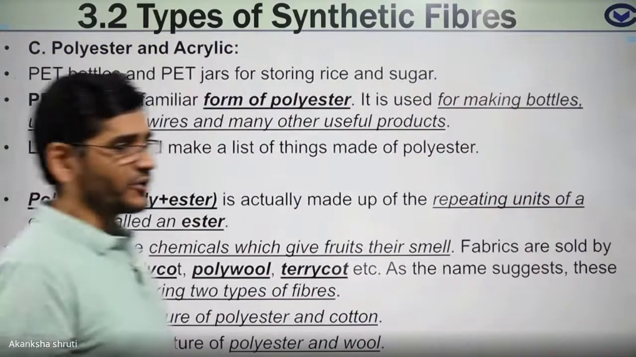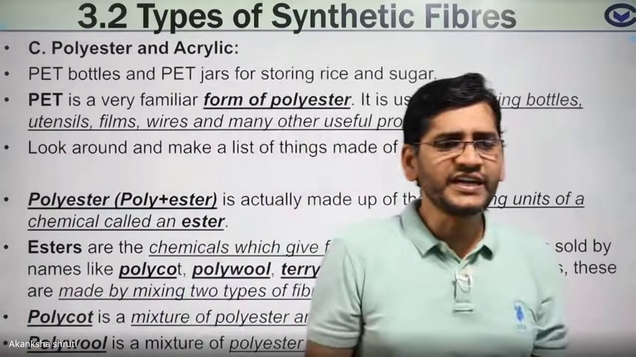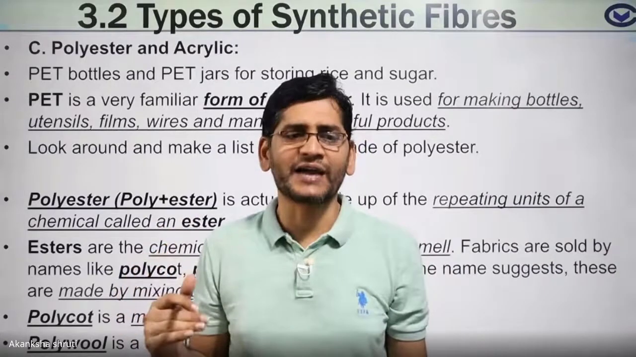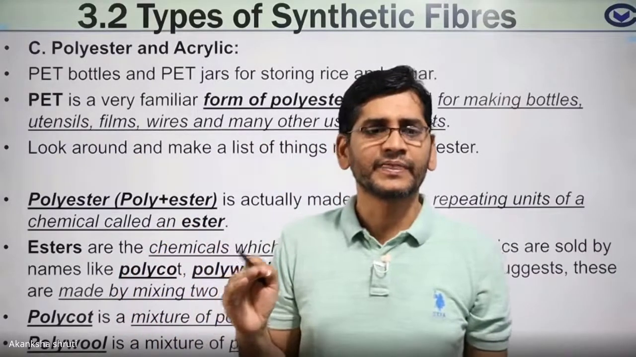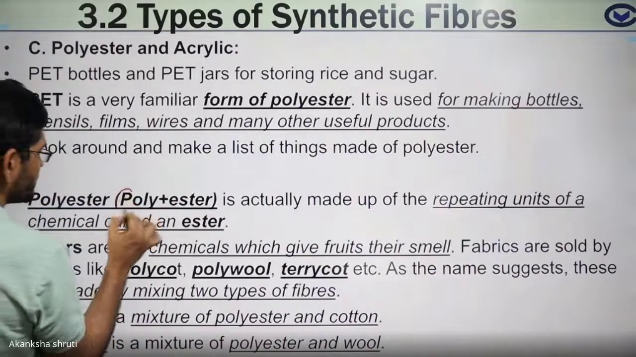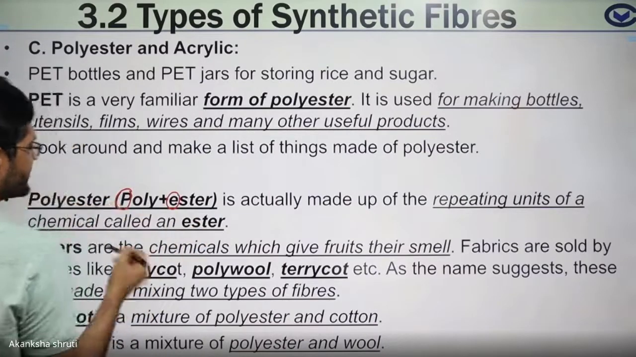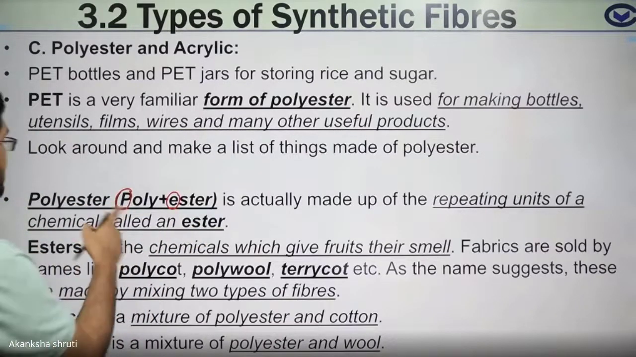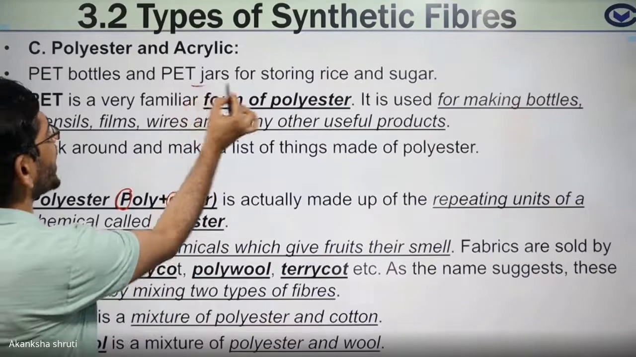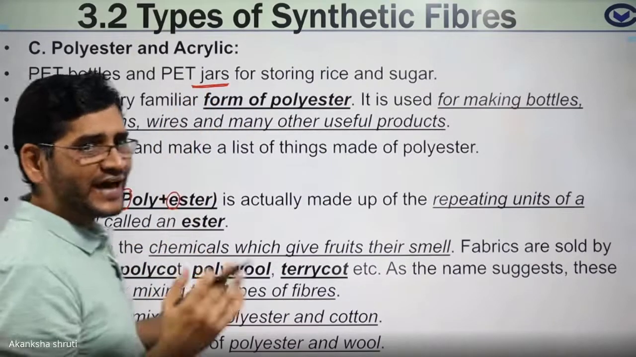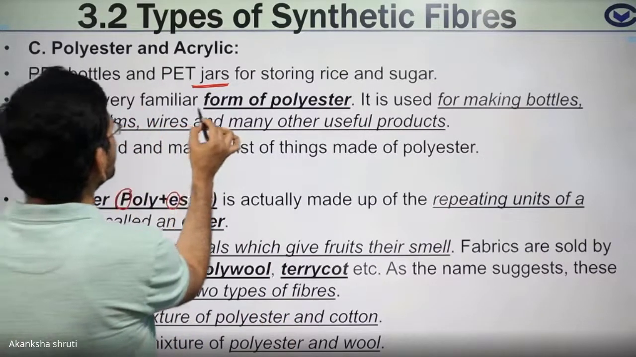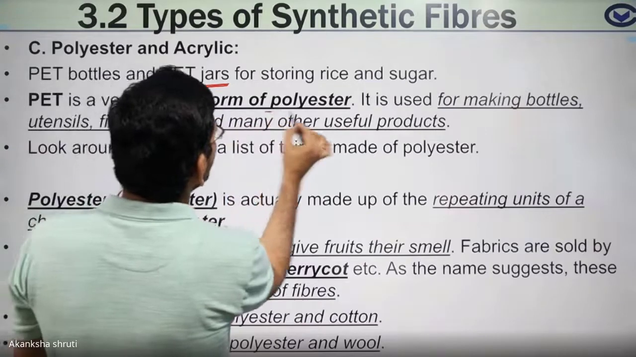Students, you might have heard about PET. PET is nothing but polyester. The short name of polyester is PET. This PET material or PET fiber, PE means poly, ET means ester. Students, this PET polyester material is used for making jars, like plastic material. This PET is a very familiar form of polyester.